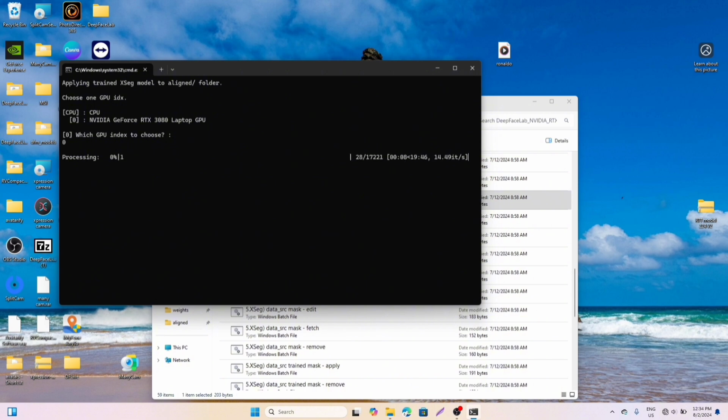So right now I'm using an RTX 3080 laptop. You just click enter. Which GPU index to choose, just click enter, 0, and voila, it starts. Like you've seen it now, it's just loading, processing the command you just keyed in.